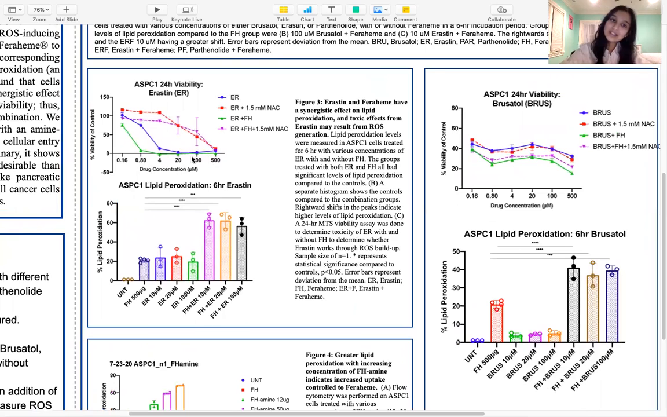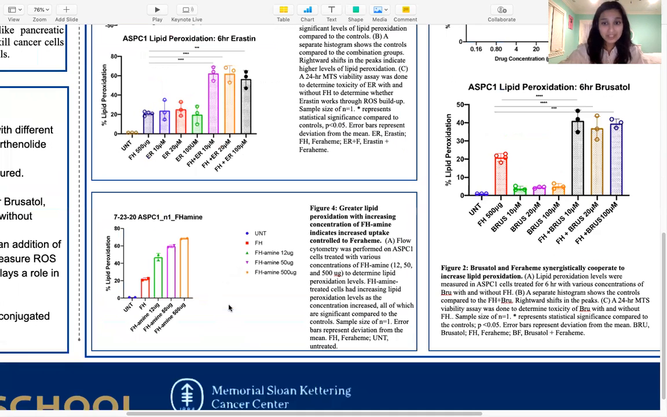However, for the Avastin, we saw that Avastin with and without Feraheme is quite toxic, and the toxicity is actually rescued by the NAC antioxidant, which would indicate that Avastin does indeed play a role in ROS generation. The second part of our project was actually functionalizing the surface of the Feraheme nanoparticle with a dimethylamine conjugation.